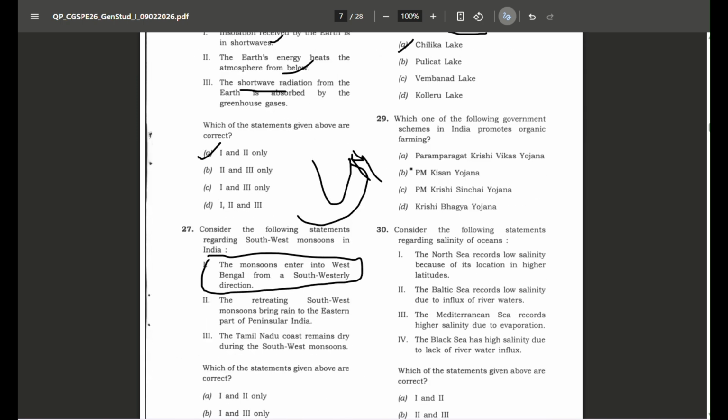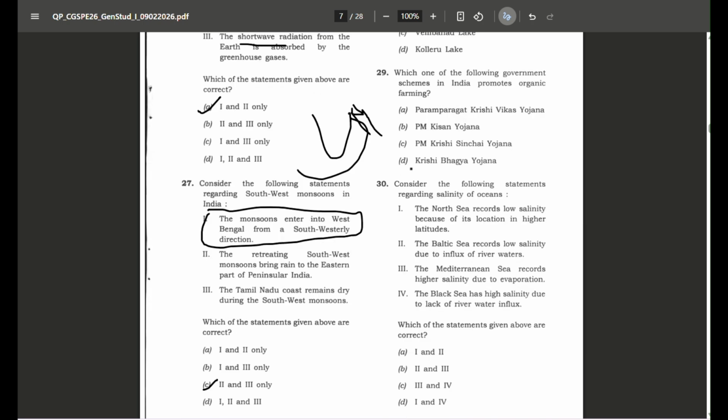Which of the following government schemes in India promotes organic farming? You can guess this from the name of the scheme also, that is Paramparagat Krishi Vikas Yojana. That seems very obvious. This scheme has completed 10 years in 2025. So this is important. You should read more about it.